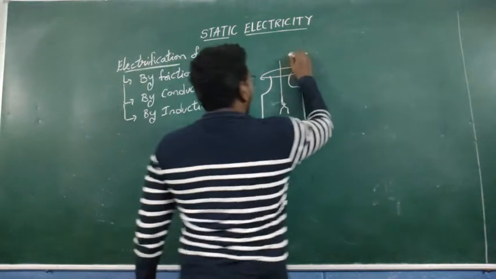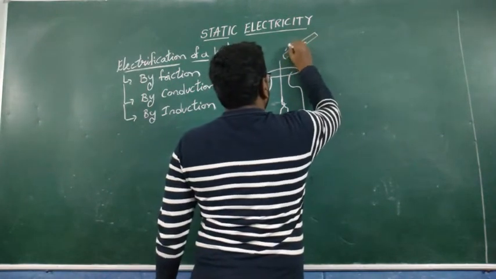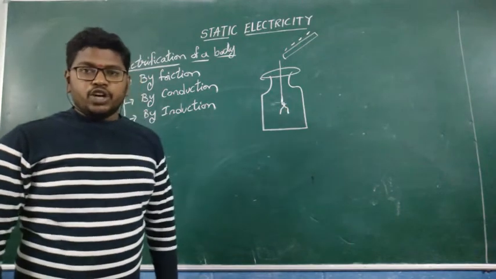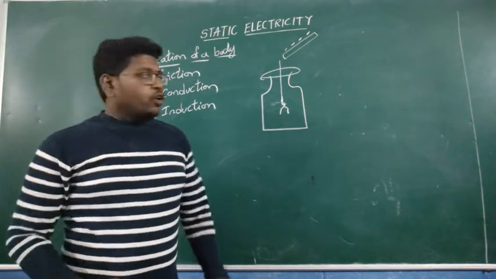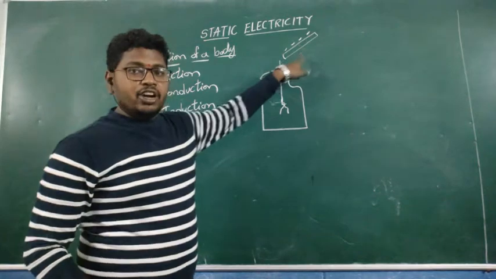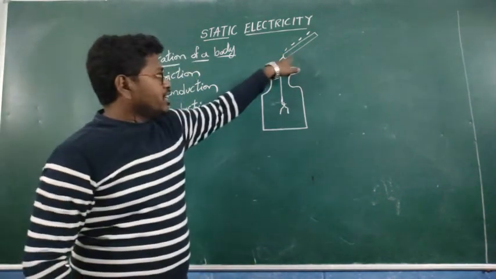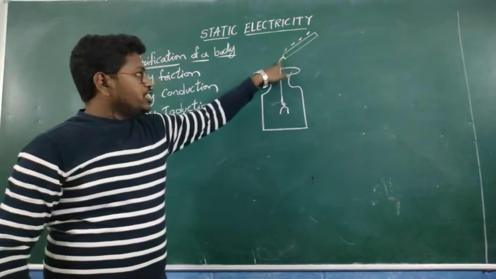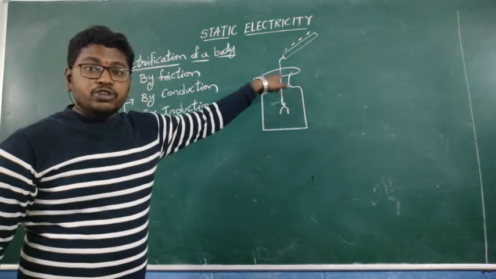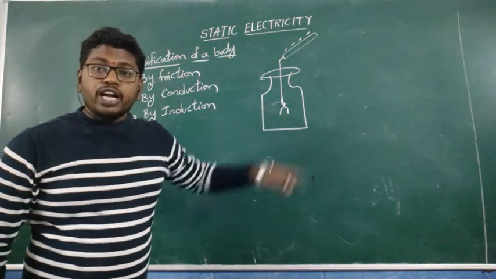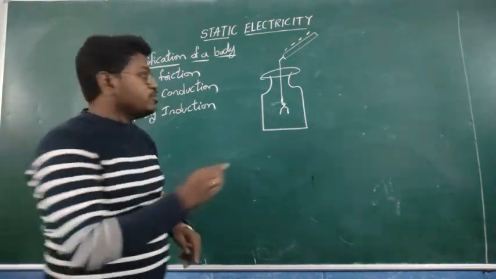Now I am taking a glass rod which contains only negative charge. Whenever I touch this glass rod here, these negative charges are transferred through the wire, and both aluminum strips obtain the same charge.